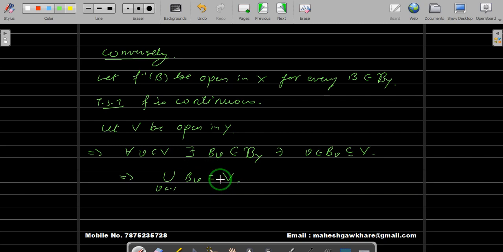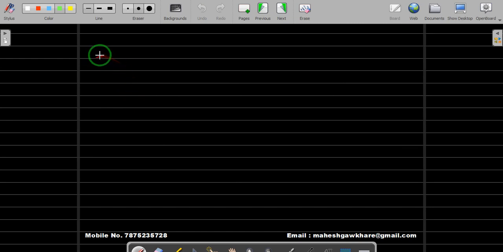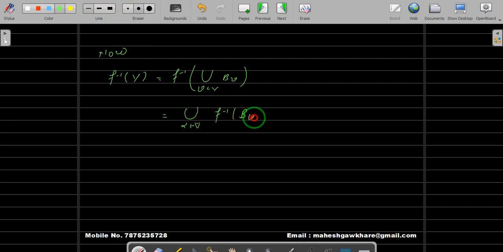Now what happens to the inverse image of V? f inverse of V will be the same as f inverse of the union of B_v over v in V. Now this is your task: prove that f inverse of an arbitrary union is the union of the inverse images. Let me take the union because we have an arbitrary union here. This is the same as the union over v in V of f inverse of B_v.